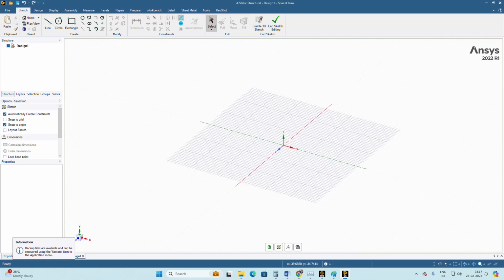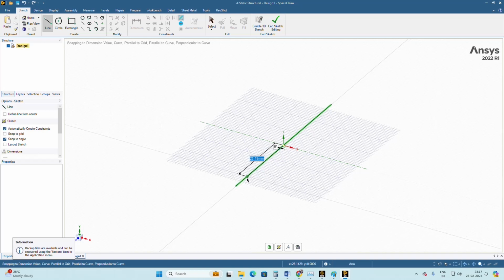Once SpaceClaim is open, you can see that by default it is in the Sketch workbench. First we have to create a beam structure, and for that I need to draw a line here. I click on the line tool, and SpaceClaim is very easy for creating geometry: you click on the starting point and just drag here.